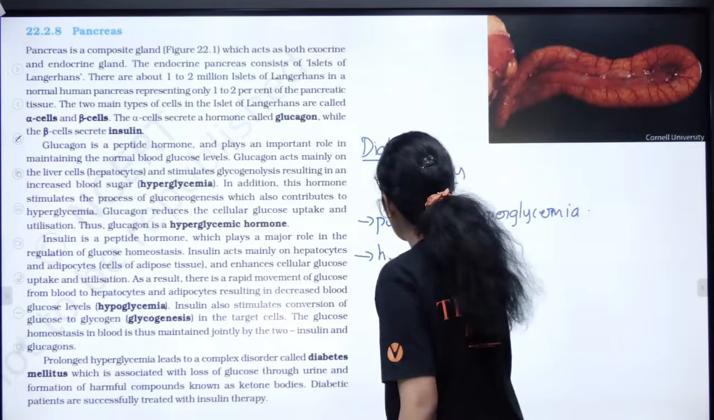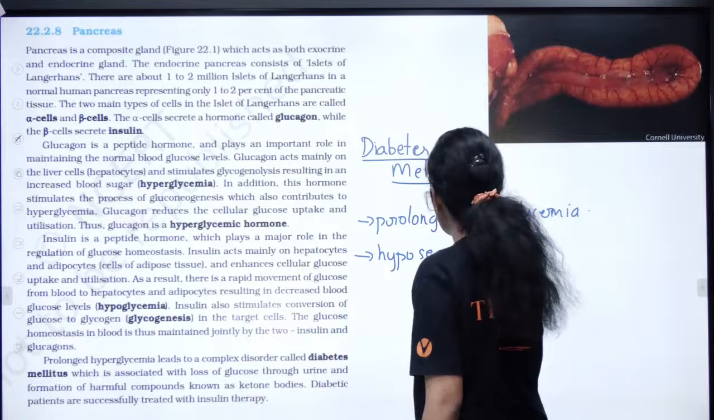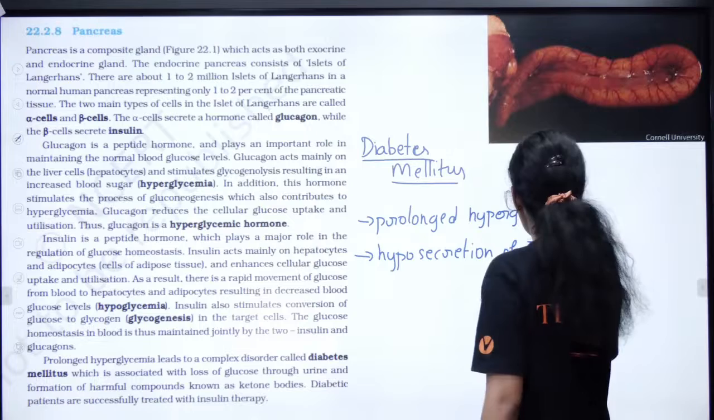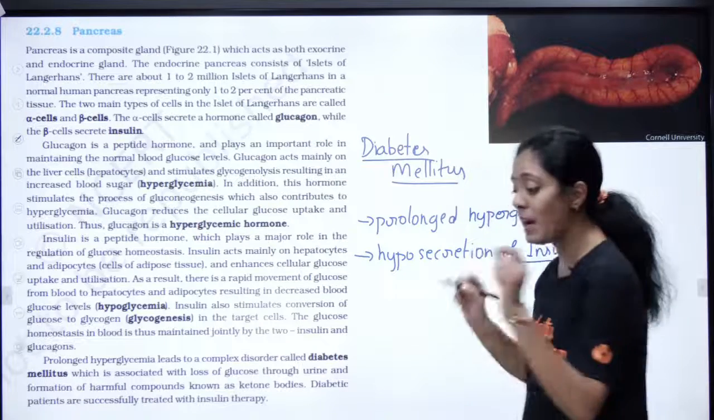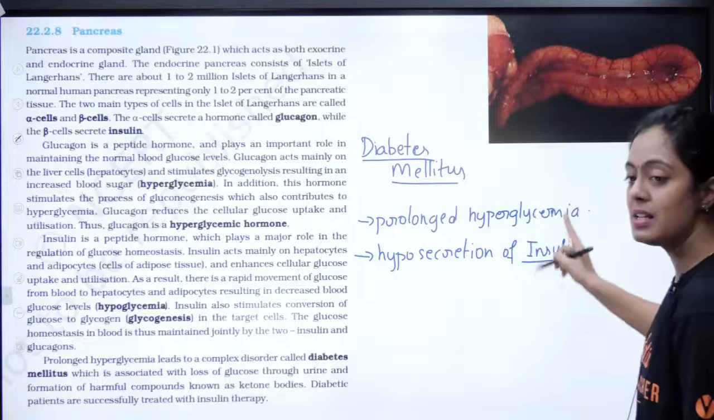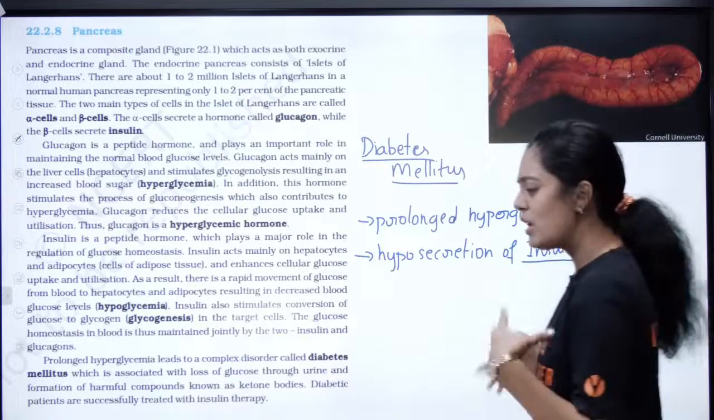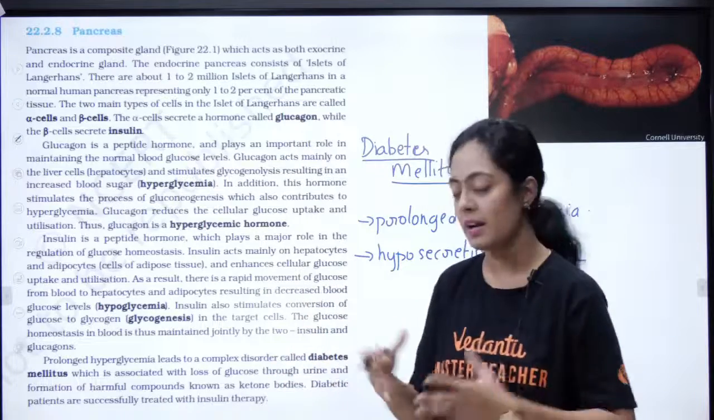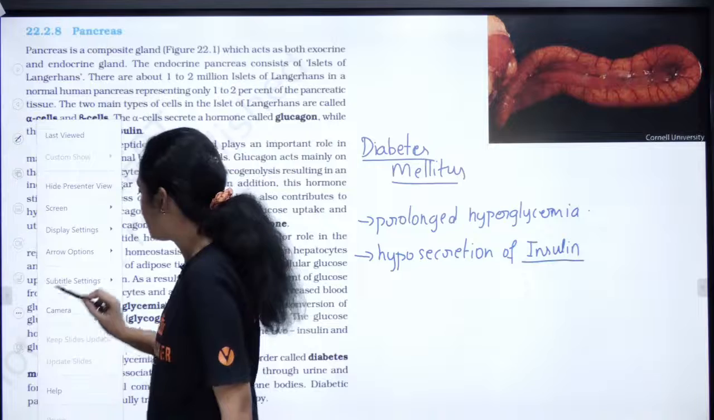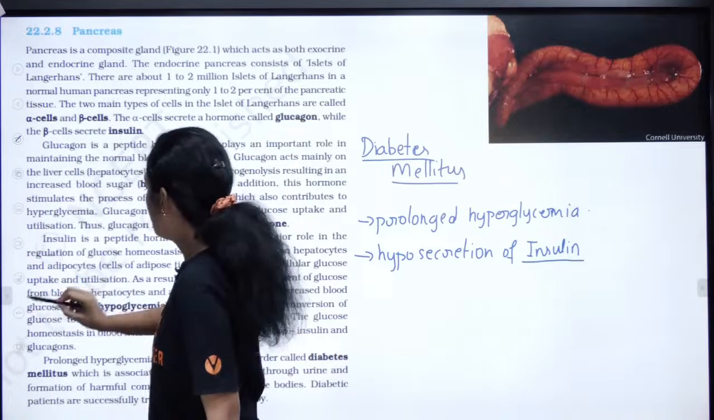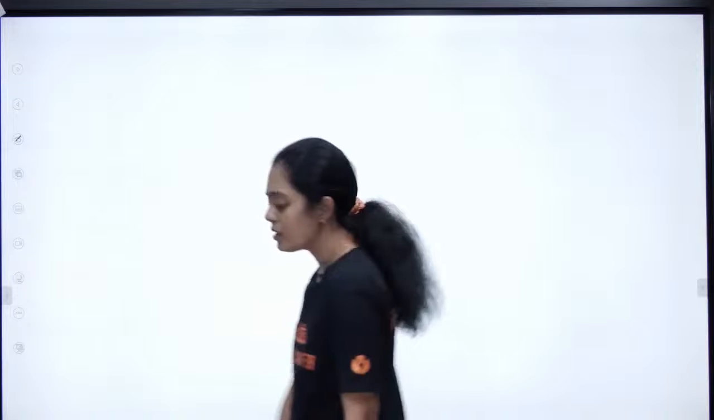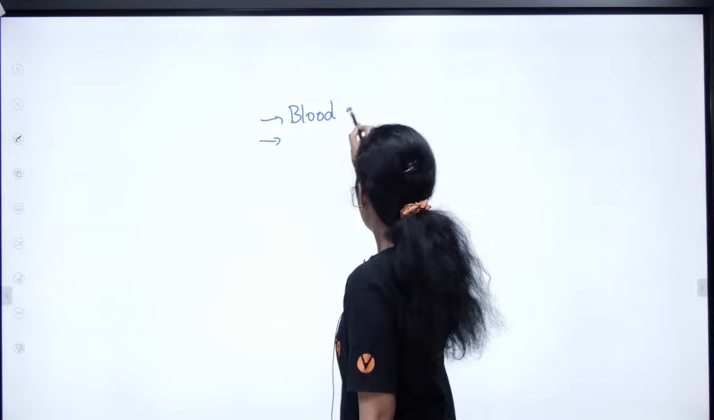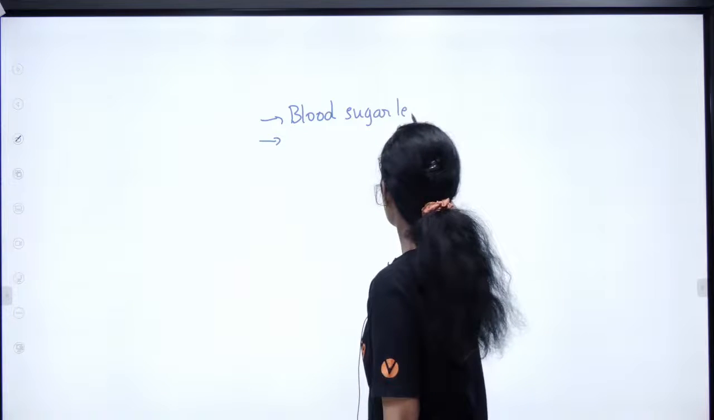This hyperglycemia occurs due to, this word is very important, hyposecretion of insulin. My insulin is not produced properly, that is when it results in diabetes mellitus. So what happens if the blood sugar level is high? Think about it yourselves. Can anyone tell me what happens if there is a prolonged hyperglycemia? The first symptom is that the blood sugar level will be high.